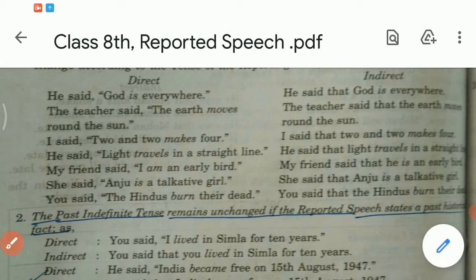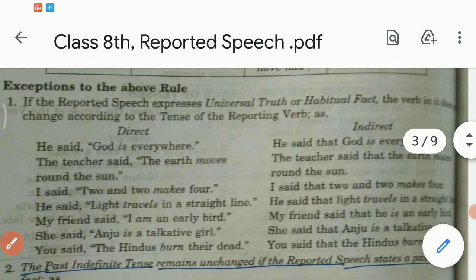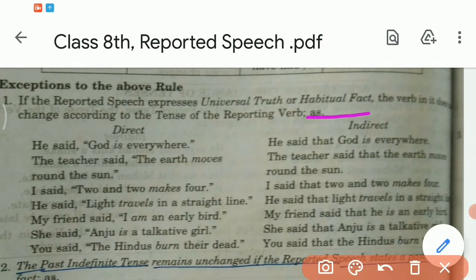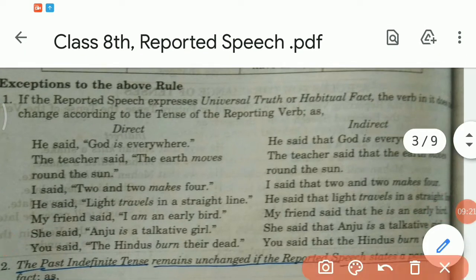If the reported speech expresses a universal truth or habitual fact, that is, the reported speech which is given in the inverted commas, then the verb in it does not change according to the tense of the reporting verb. For example, he said, God is everywhere. He said that God is everywhere. This is an exceptional rule.